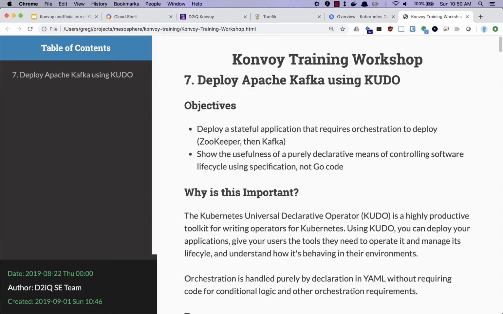We accomplish that in KUDO by declaring execution plans, which we will see. We're going to deploy a stateful application which requires orchestration, so ZooKeeper then Kafka. Kafka requires a working ZooKeeper quorum. We're going to show the usefulness of a purely declarative means of controlling software lifecycle using specification, not Go code.